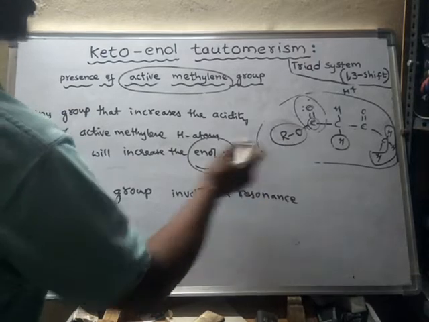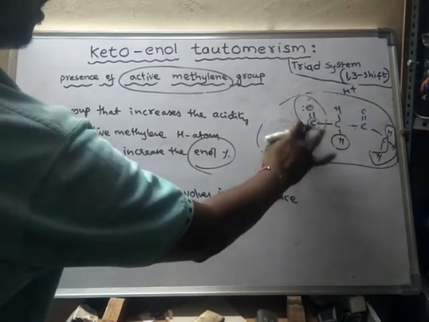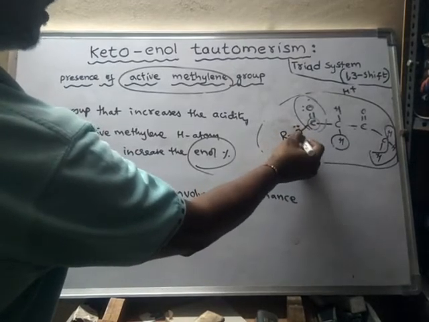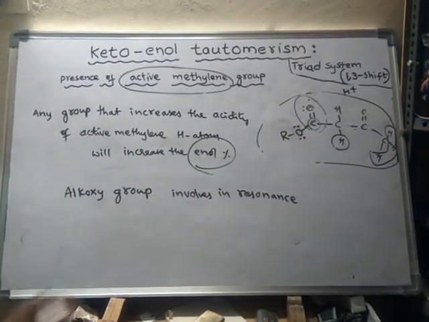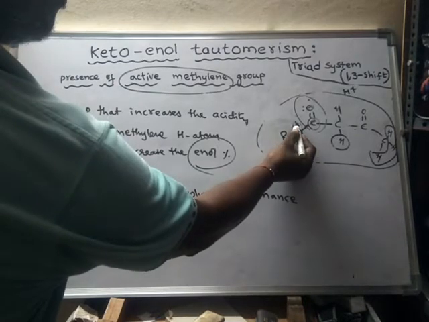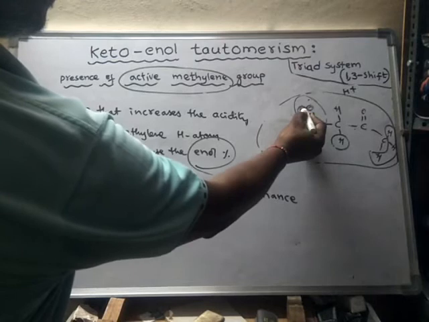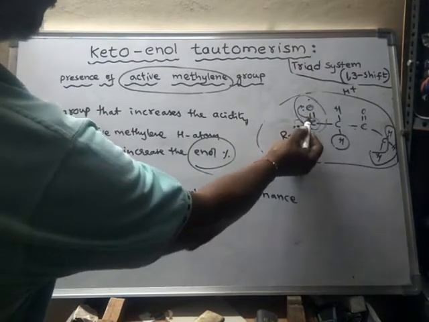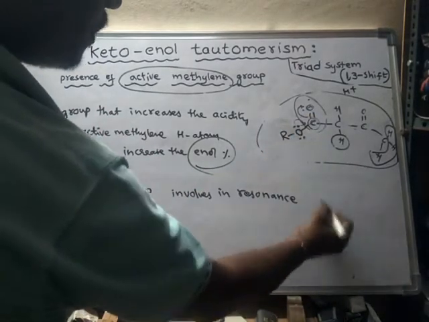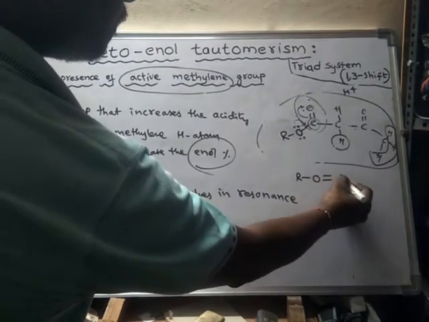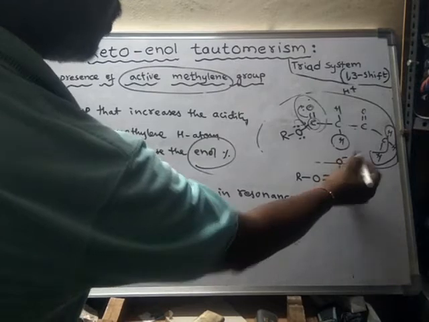Why? Because see, the alkoxy group: this oxygen has two lone pairs of electrons. This lone pair will shift here, and this will shift here. So what happens? Movement of charge. As a result of this, it will form a double bond here, and a single bond will form here.